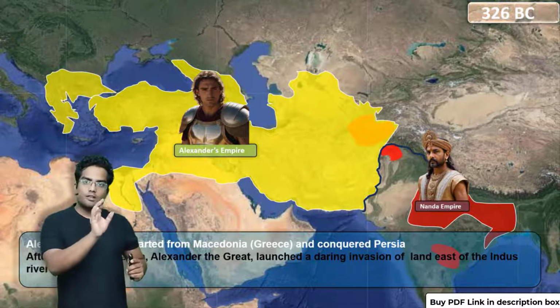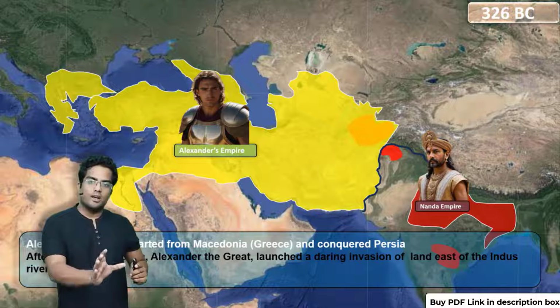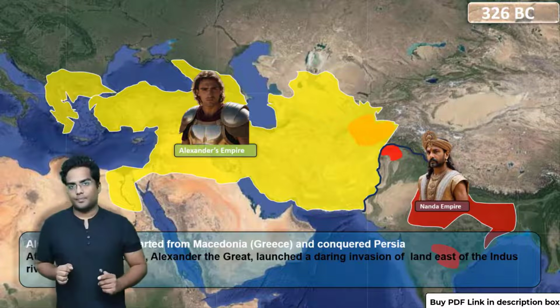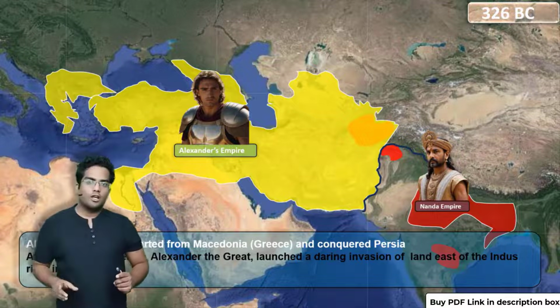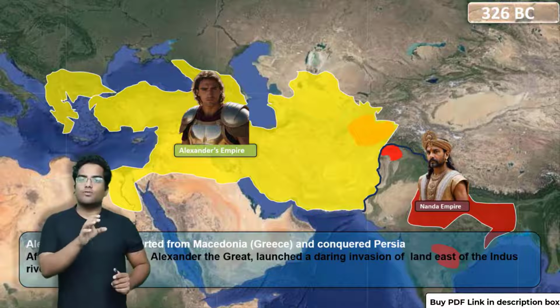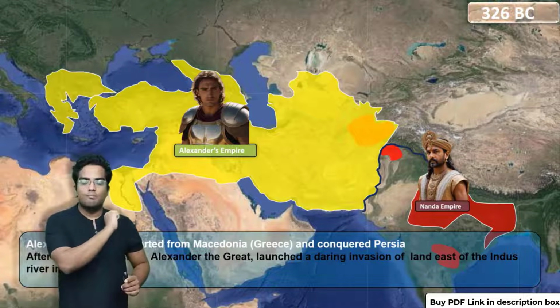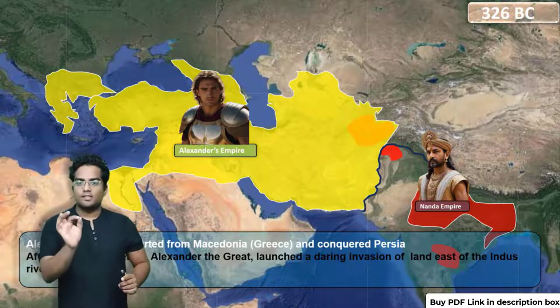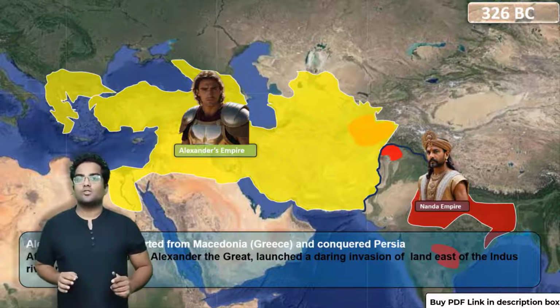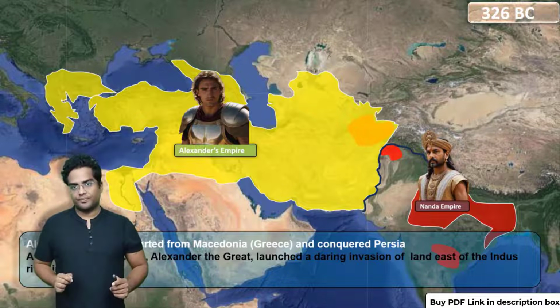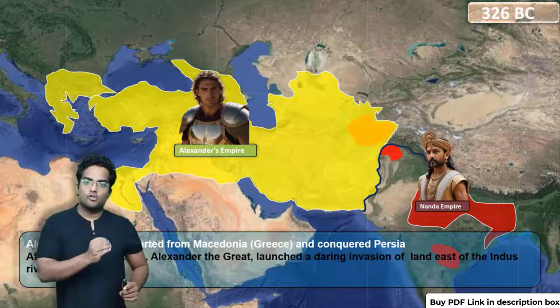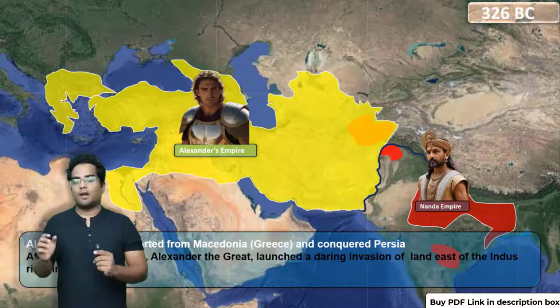In 326 BC, India was led by the Nanda Empire. However, around the outskirts near the Indus River, we had King Porus. King Porus checked the advance of Alexander's army. Alexander was forced to retreat.